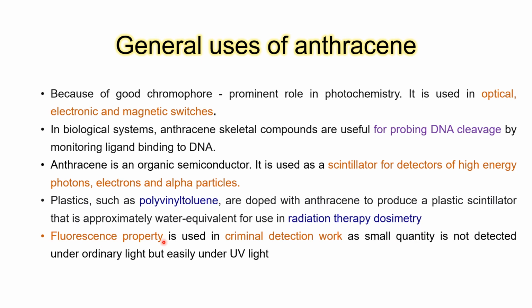Even because it is fluorescent, it is used for forensic purposes for detection of crimes, because if it is added in very small quantities on say fabrics or even on the skin, it can be very easily detected under UV light.